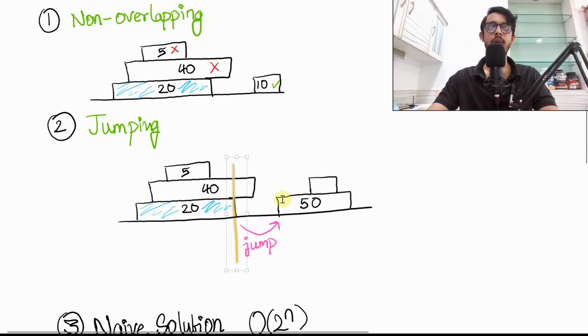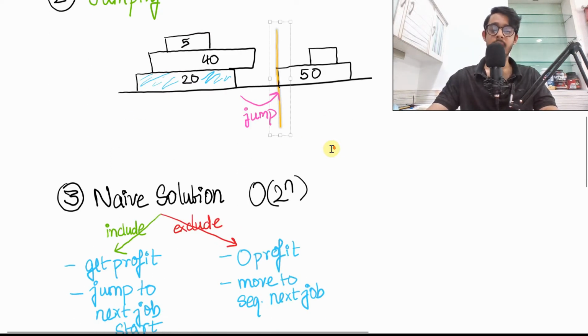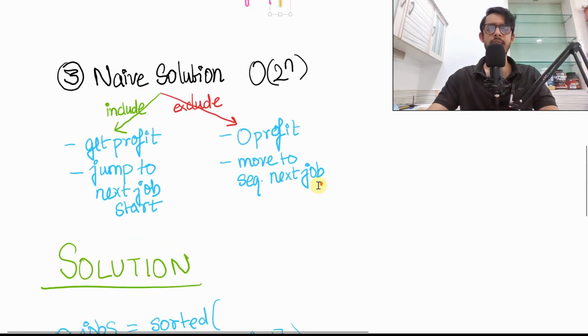Basically, we're asking, hey, who is the one available where we can jump to? And once we find that, we can directly jump to that point. No need to do a linear search here. We can do it in order of log n time, and that's easy peasy. Great. Now let's talk about the naive solution.